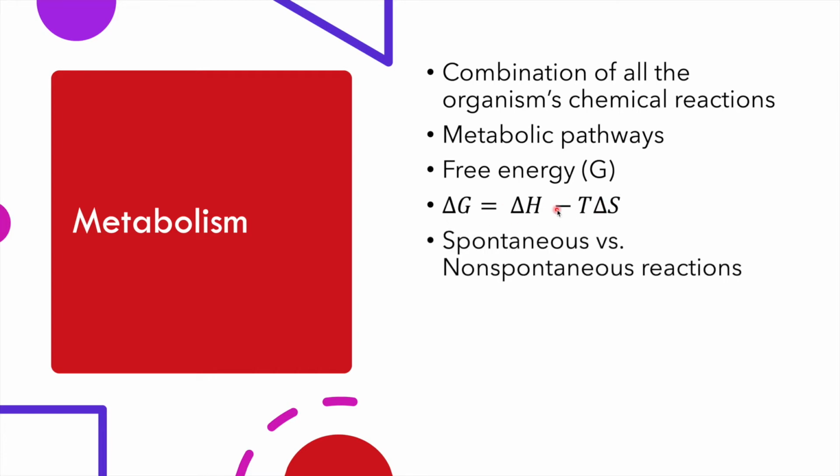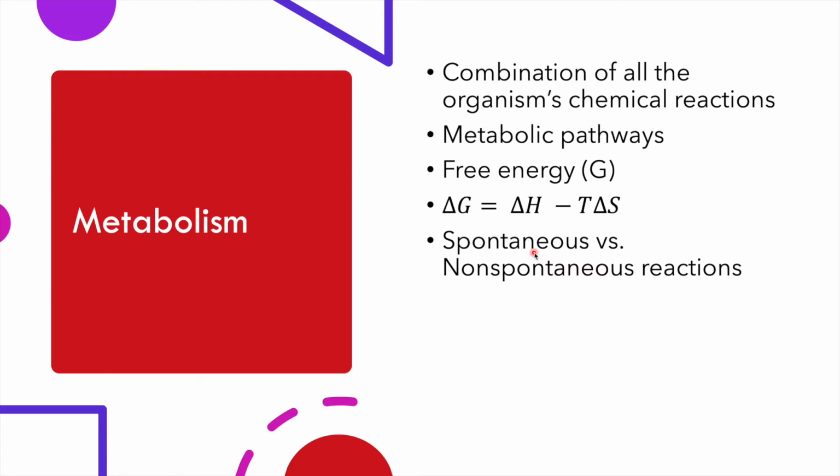When delta G is negative, the reaction is spontaneous, meaning that it can occur without an energy input from the organism. When delta G is positive, the reaction is non-spontaneous, meaning that it requires an energy input.